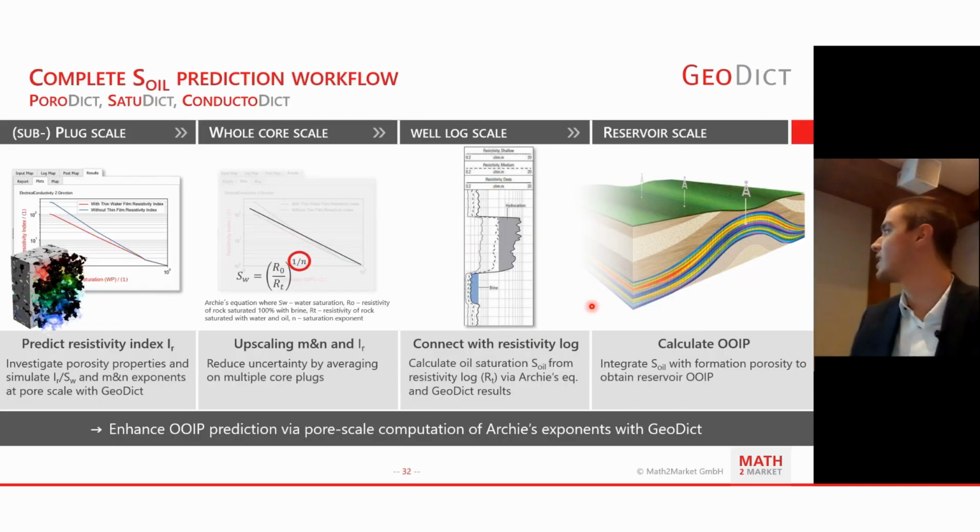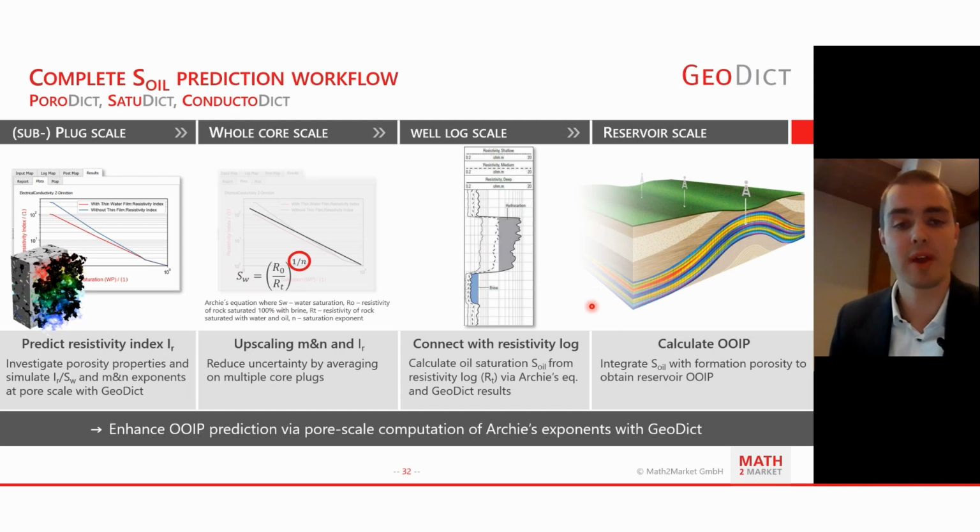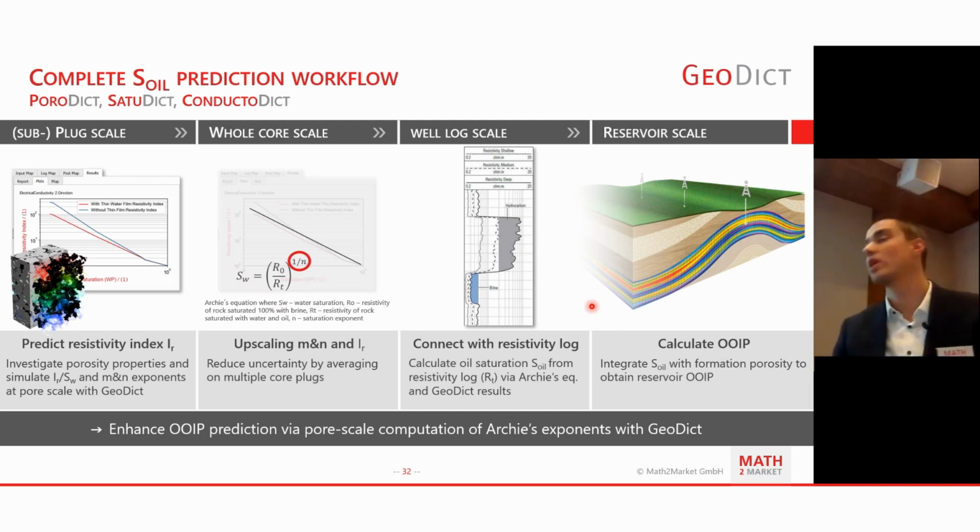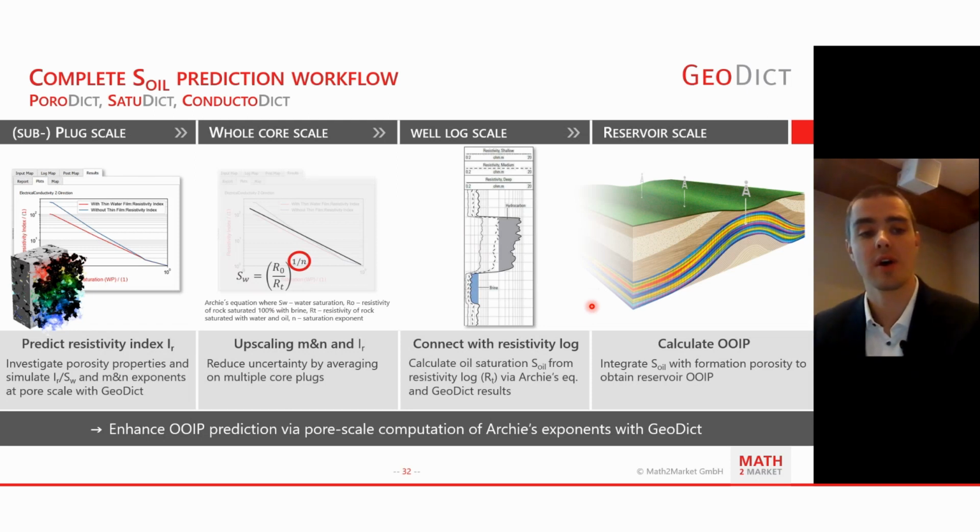So just now as a wrap up, to determine the original oil in place, some of the quantities that you can compute in GeoDict include porosity and Archie's exponents, and that you can do at the pore scale.